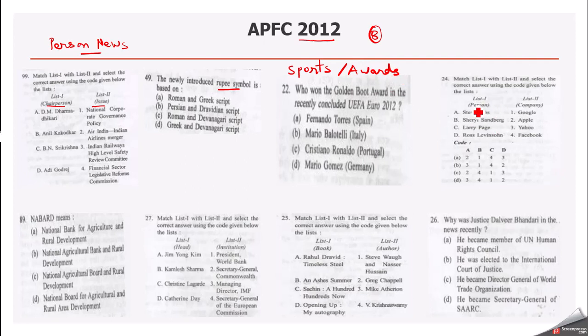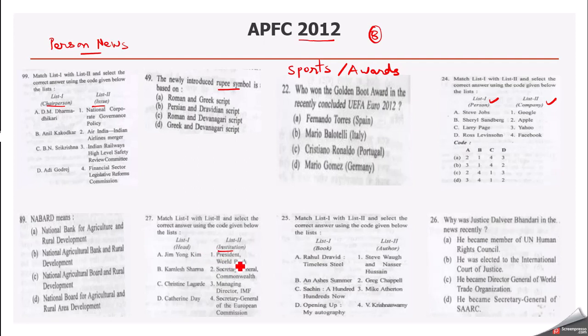Then in this question again a person is mentioned and the company he is associated with is mentioned. We have to match list 1 with list 2. Here the abbreviation of NABARD is asked, that is the full form of NABARD. So such kind of questions are also coming. Again, in this question number 27, we can see head is given in list 1 and institution is given in list 2. So we have to match list 1 with list 2.